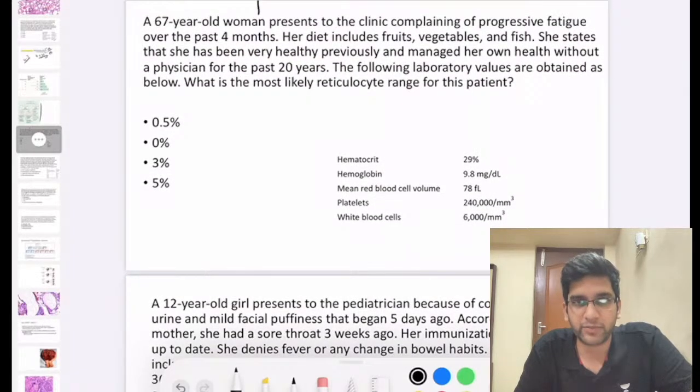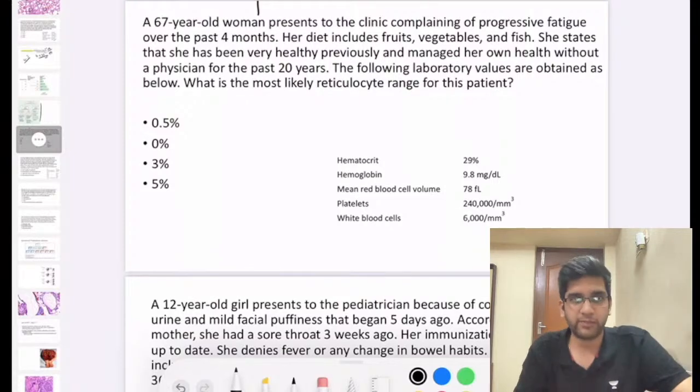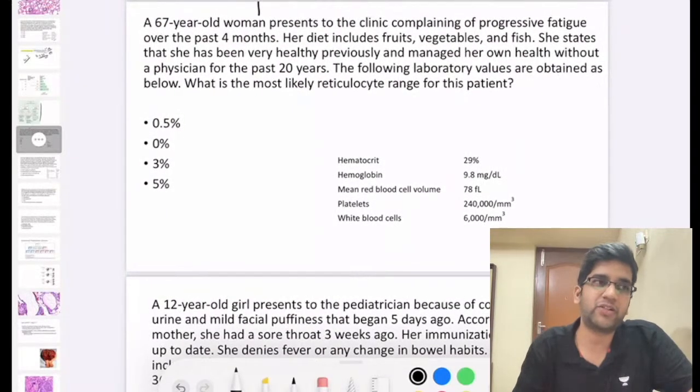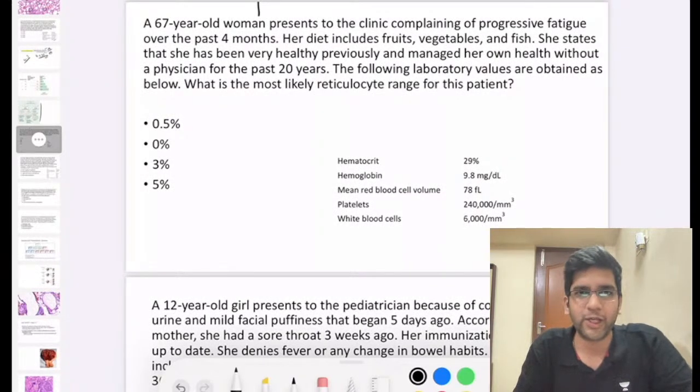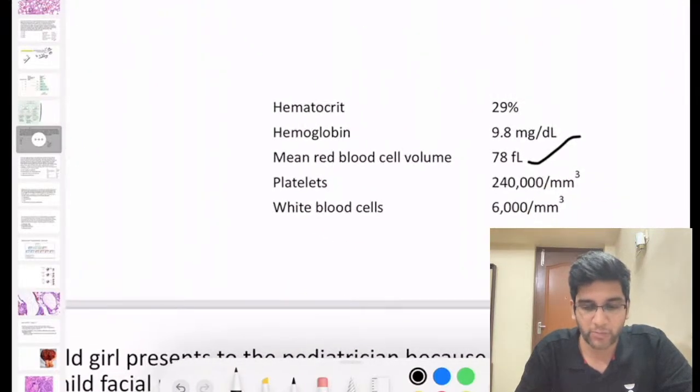If you look at the hemogram here, the mean corpuscular volume is 78. So can I say this is a patient with microcytic anemia? In a 67-year-old person, I don't think of thalassemia trait, right? Most likely the microcytic anemia here is iron deficiency anemia, right? It's 78, it cannot be megaloblastic, right?